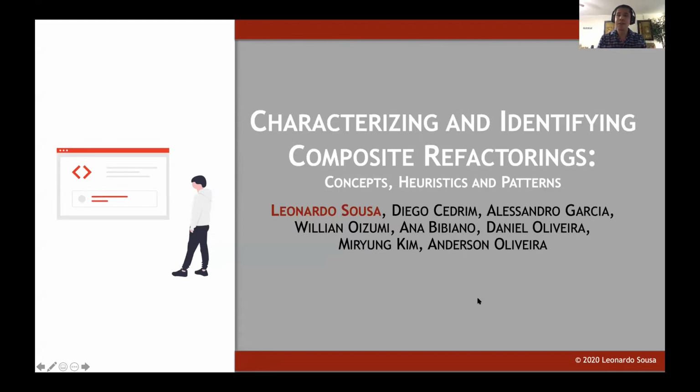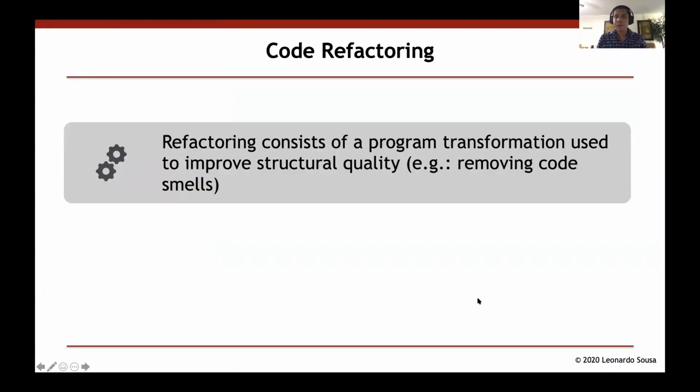And this study generated a paper, characterizing and identifying composite refactorings: concept, heuristics, and patterns. Refactoring consists of a program transformation used to improve the structural quality of the software system, for example, removing code smells. A code smell is a suboptimal decision at implementation level. For example, when a class is too long and implements too many functionalities, or when you have duplicated code, all of those are examples of code smells.